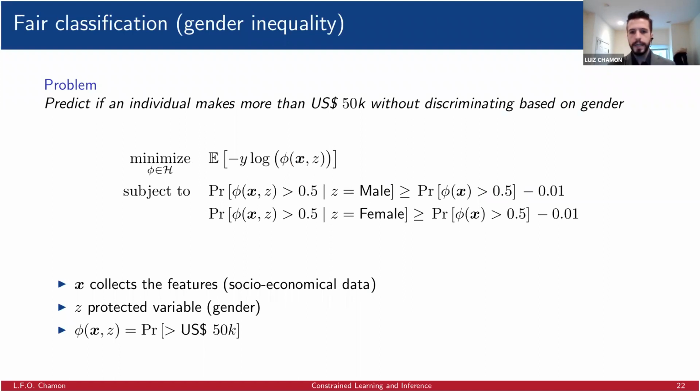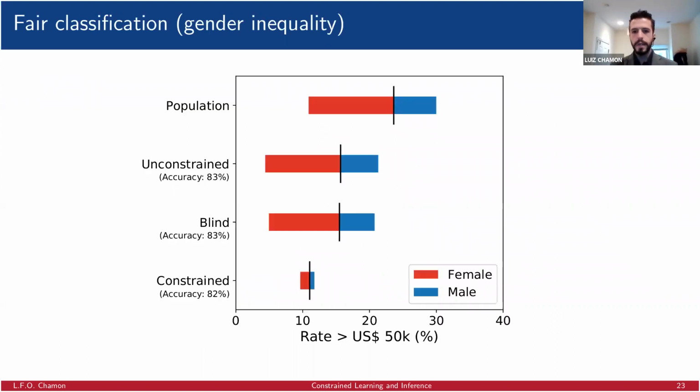We can say that we want a classifier for which the rate at which we predict more than 50K for male and female is within 1% of the overall rate of the population. And if we ask for that, which is a parity requirement that is stronger than the invariance, then we get a constrained classifier that now has essentially the same accuracy, 82% compared to 83, as the unconstrained, but is now fair in the sense that it predicts for male and female essentially the same rate.